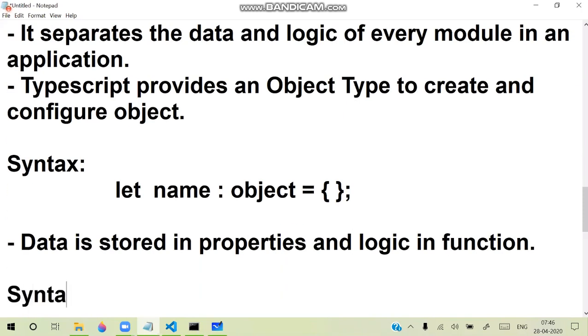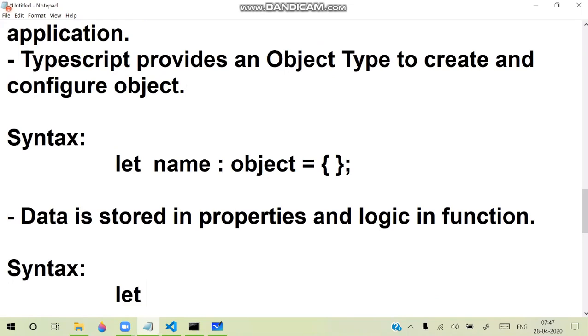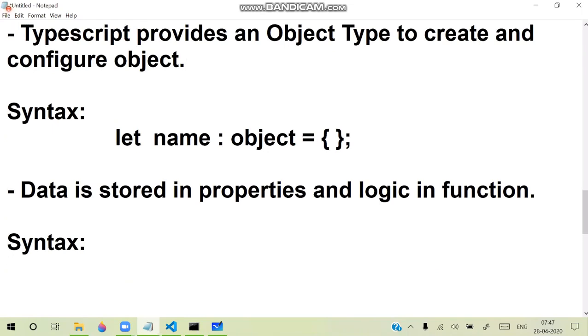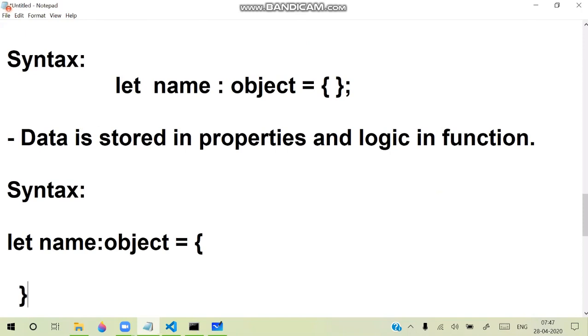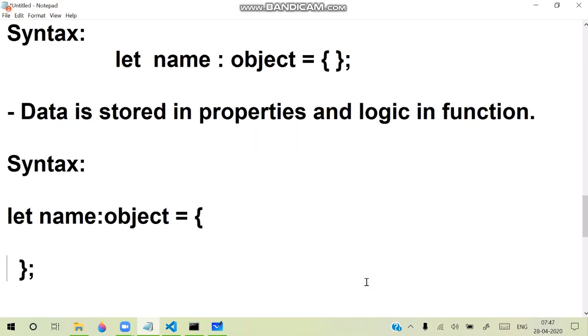So the syntax will be like this. Let name, it is an object, is equal to, and we initialize memory for the object in this way. This is an object. That means we are just encapsulating. Here we need to define a property, and the value should be assigned by using a colon, whatever value you want to store.